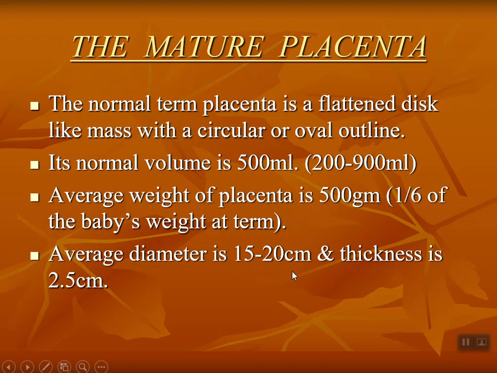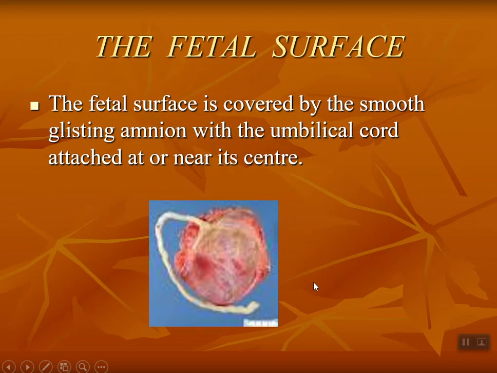Average diameter is 15 to 20 centimeters and thickness is 2.5 centimeters. This is frequently asked in the viva, so remember this. It is a circular or oval disc, volume 500 ml, weight 500 gram, 1/6 of the baby's weight, diameter 15 to 20, thickness 2.5 centimeters.